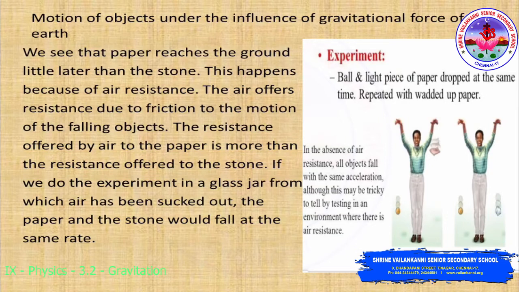We can see the paper reaches the ground a little later than the stone. This happens because of air resistance. The air offers resistance, due to friction, to the motion of falling objects. The resistance offered by the air to the paper is more than the resistance offered to the stone. If we do the same experiment in a glass jar from which air has been sucked out, the paper and the stone would fall at the same rate.